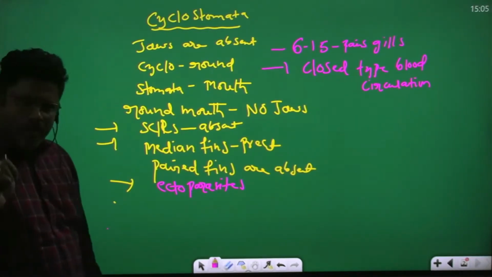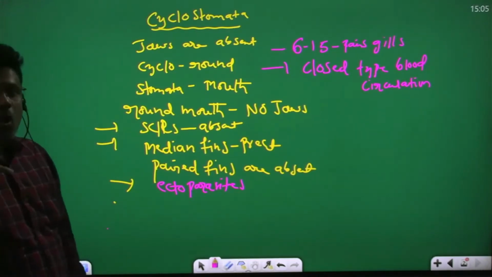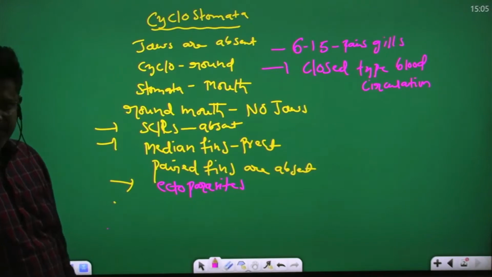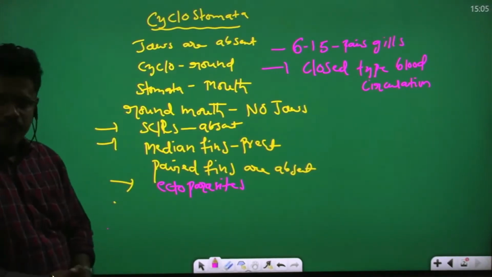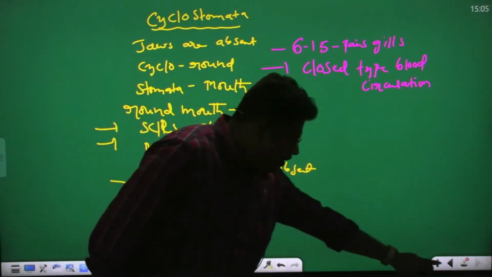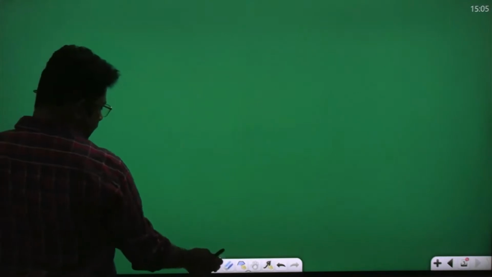Yes, these are ectoparasites. 6 to 15 pairs of gills present. Closed type of blood circulation occurs. Yes, these are the common points of cyclostomata. So what is this cyclostomata?